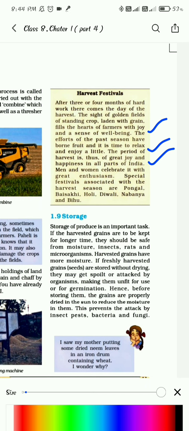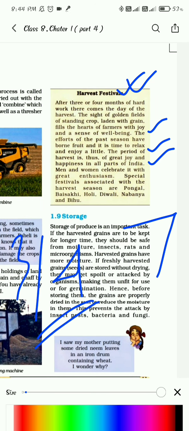Nabanya, and Bihu. When the season of harvest comes, it's a very happy season for the farmers, because they have been doing so much hard work for 3 to 4 months continuously, and when the time of harvest comes, they know that they can rest a little bit.